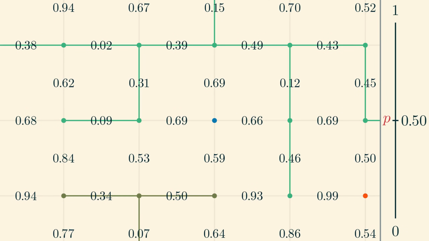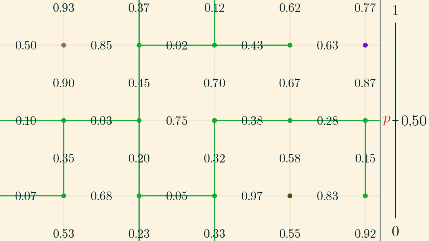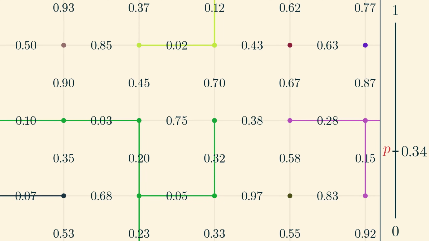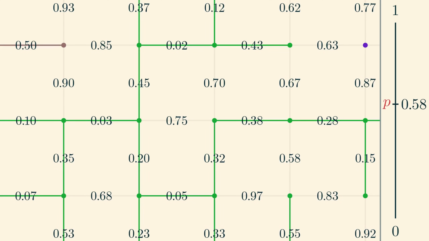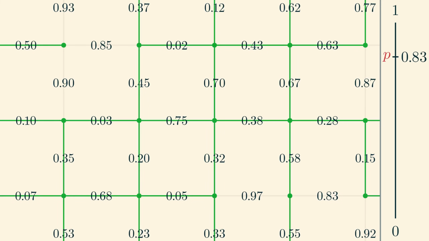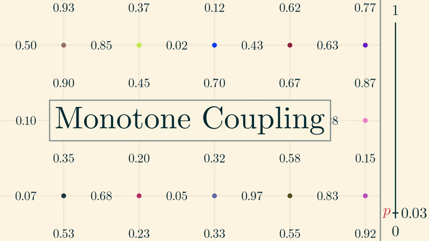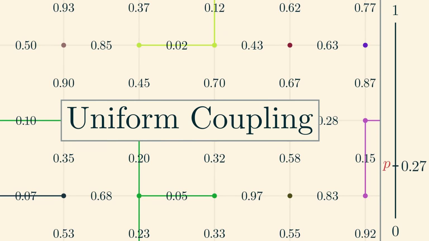The benefit of the construction with the random numbers is that the graphs for different values of p are now coupled together in a very nice way. Given any particular sample of the random numbers, we obtain a different network for each possible value of p, but the network corresponding to a smaller value of p is always a subgraph of the network corresponding to a larger value of p. When p increases, we can only add edges, and we can never remove them. For this reason, this coupling is sometimes called the monotone coupling, because it increases with p. But the more common name in the literature is the uniform coupling, because the numbers at the potential edges are chosen from a uniform distribution.